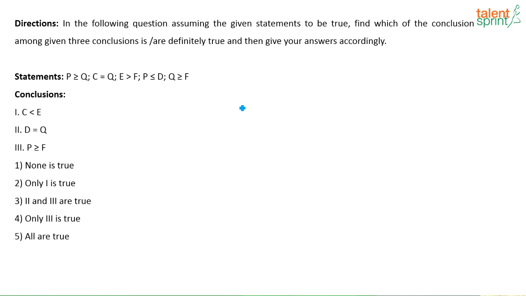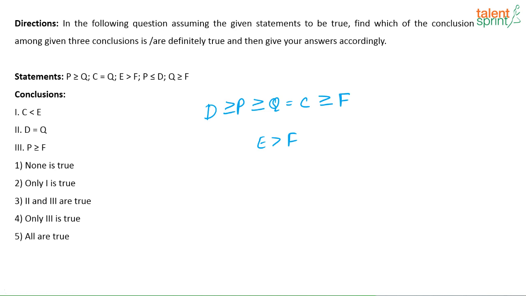So how will you solve this? It is given P is greater than or equal to Q and C is equal to Q. Then they are saying E is greater than F, and it is also given Q is greater than or equal to F, and P is less than or equal to D, or I can say D is greater than or equal to P. So these are the statements that I get when I combine all the given information.